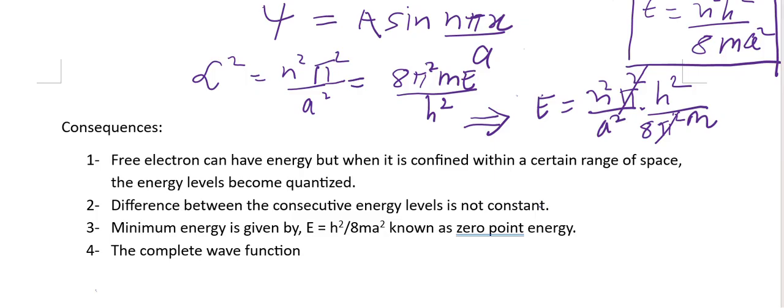The difference between consecutive energy levels is not constant. It's another consequence. How? Because the energy difference between the second level and the first level is not equal to the energy difference between the third level and the second level. You can see for yourself.